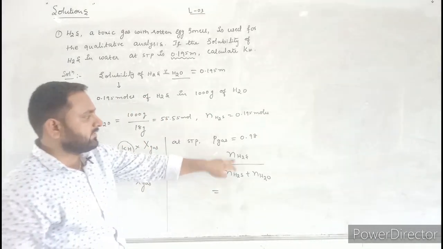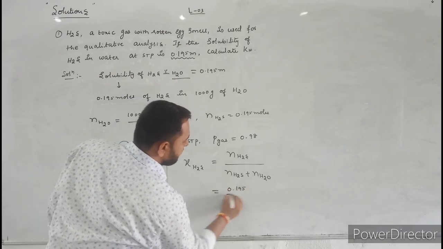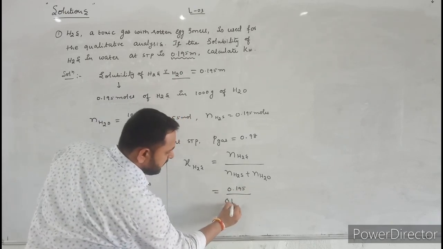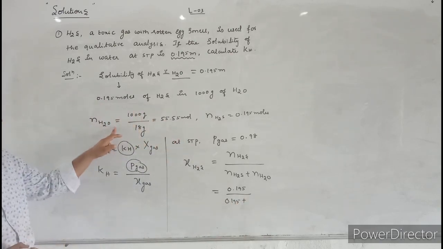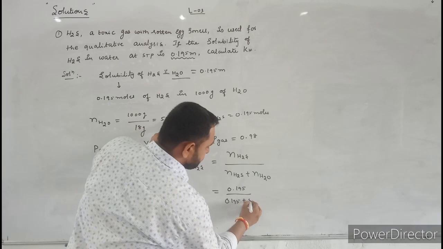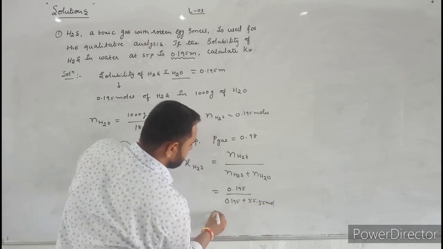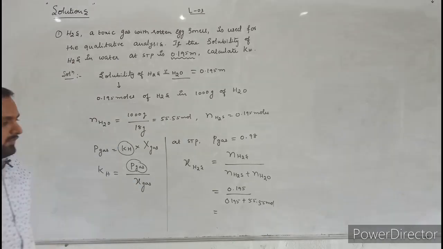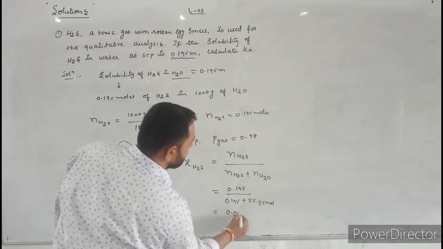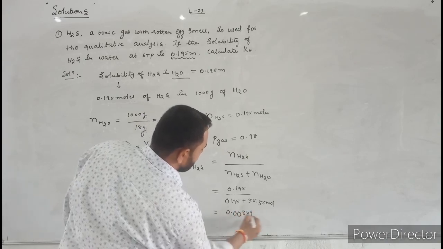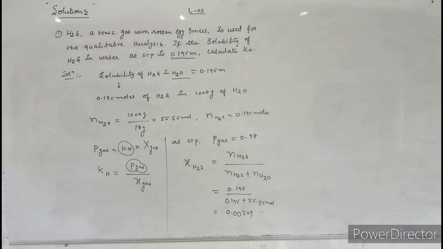What is the number of moles of hydrogen sulfide? 0.195 divided by 0.195 plus what is the number of moles of water he has given? 55.55 mole. Just solve this one. If you solve this one, you will nearly get 0.00349. There is no unit for mole fraction. This is the mole fraction.